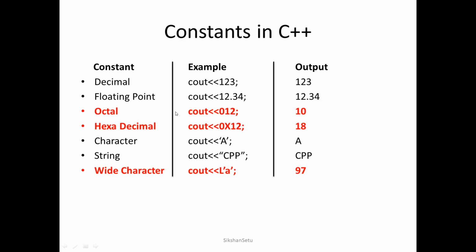Then octal. All the values which start with 0 are known as octal values. So if I write 012, it will not print 012 as it is, because it is an octal value. It will convert that number into its decimal equivalent and print the answer. We will see octal, hexadecimal and wide character constants later in this video. Then a single character is surrounded by single quotes and will be printed as it is. Then a string constant is surrounded by double quotes and will be printed as it is.